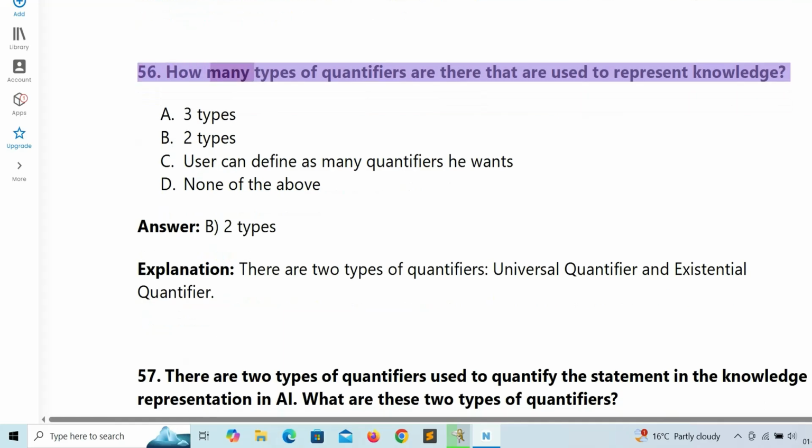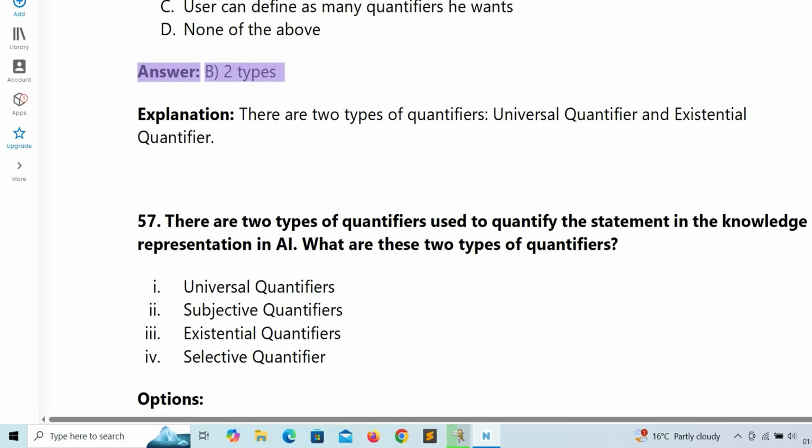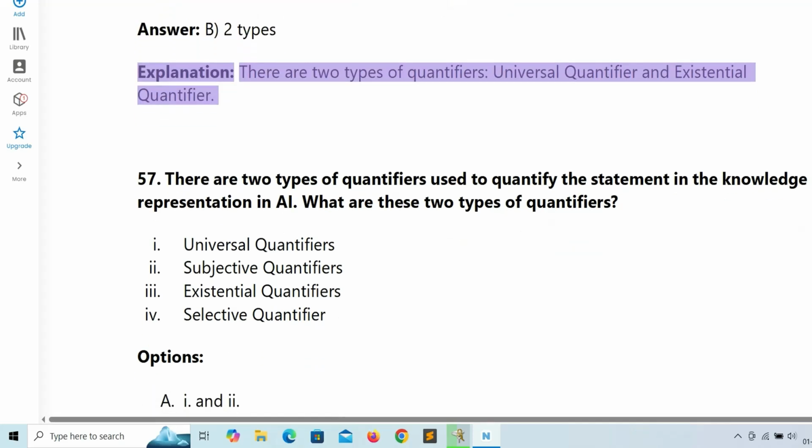56. How many types of quantifiers are there that are used to represent knowledge? A. 3 types. B. 2 types. C. User can define as many quantifiers as he wants. D. None of the above. Answer: B. 2 types. Explanation: there are two types of quantifiers, universal quantifier and existential quantifier.